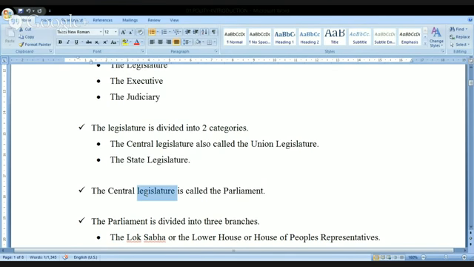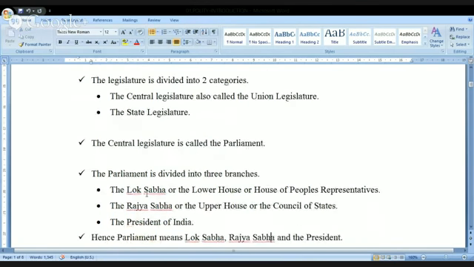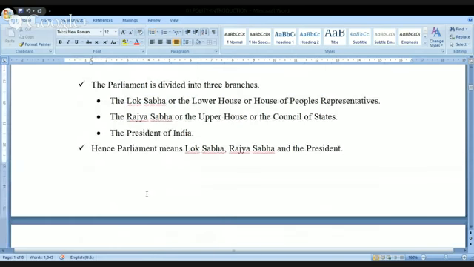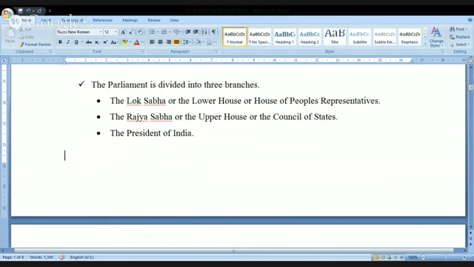The central legislature is also called the parliament. Very, very important one. The word parliament you might have heard so many times, rather every day. Even now, the parliament session is going on. The parliament is meeting. So regarding that, we are saying that parliament is otherwise called the central legislature. Next, look at this now. This is one important point you need to understand very thoroughly.